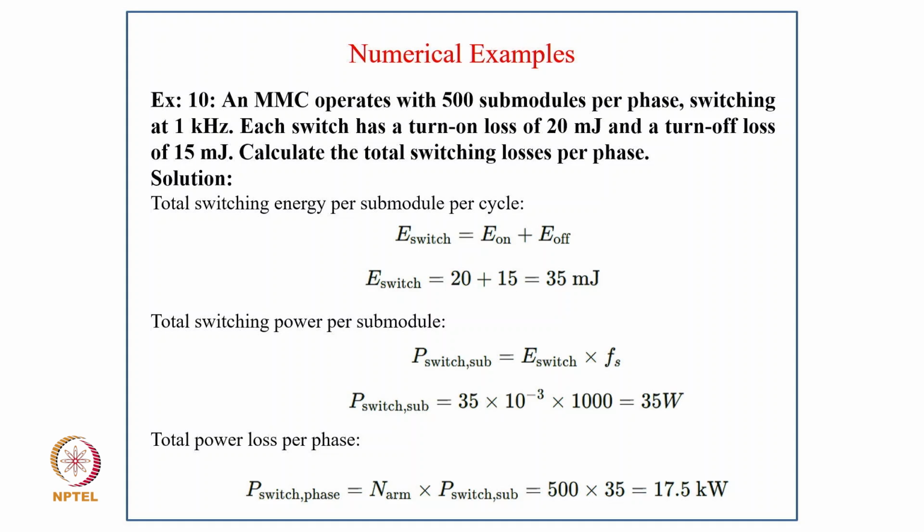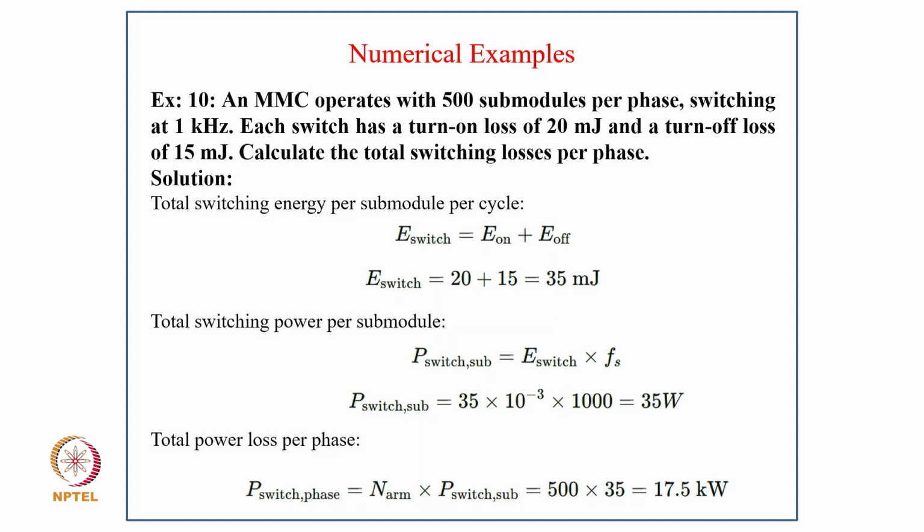Now coming to example 10. An MMC operates with 500 sub-modules per phase and a switching frequency of 1 kHz. Each switch has a turn-on loss of 20 millijoules and a turn-off loss of 15 millijoules. Calculate the total switching losses per phase.